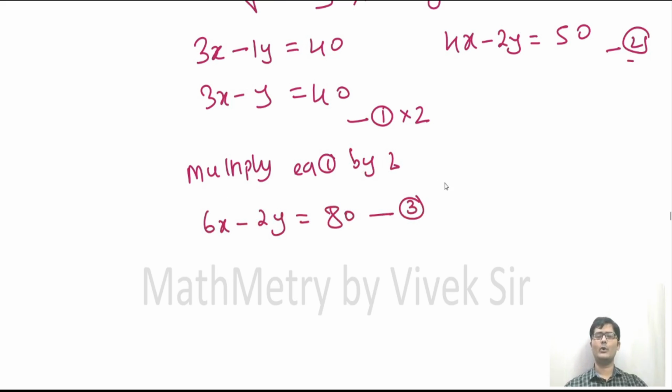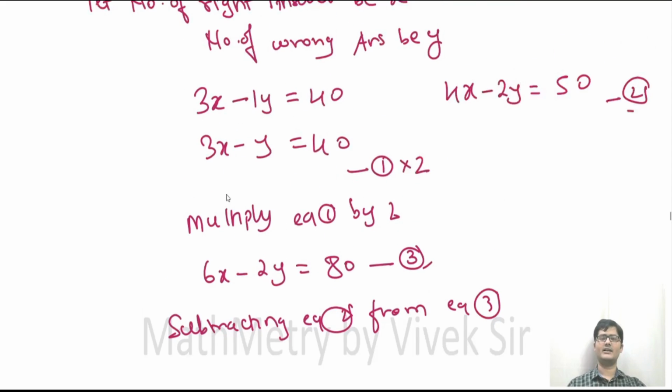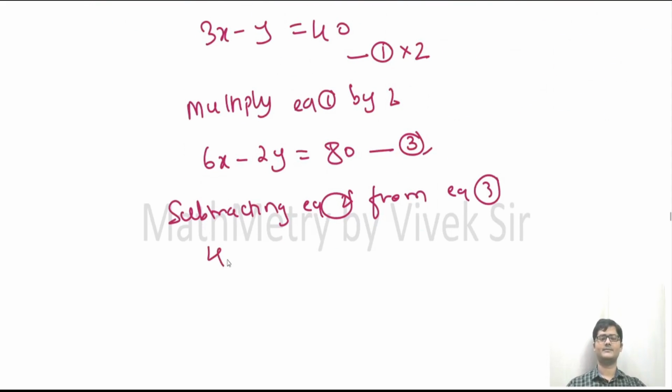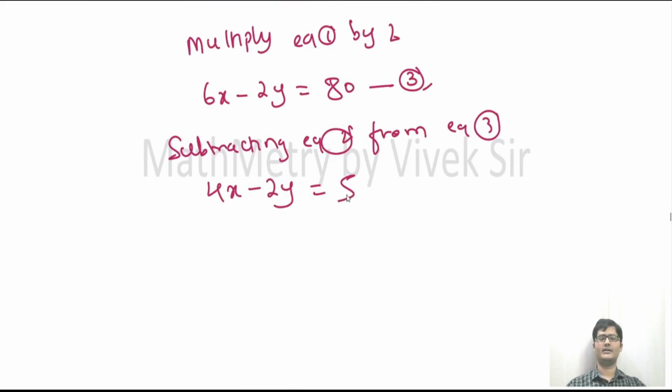Now in equation 2 and equation 3, the coefficient of y is the same and the sign is also the same. So we will subtract, because when the sign is the same, we subtract. So subtracting equation 2 from equation 3. Let us write equation 2, 4x minus 2y is equal to 50, and 6x minus 2y is equal to 80.